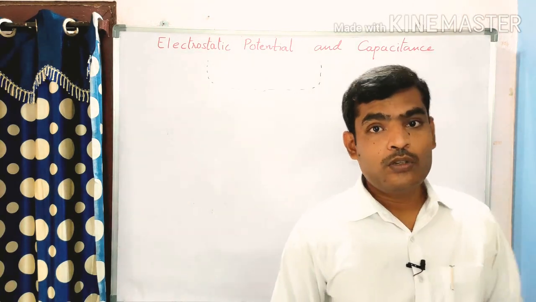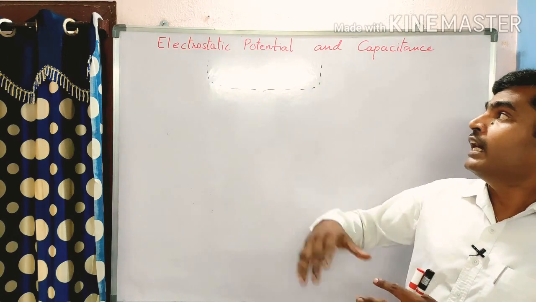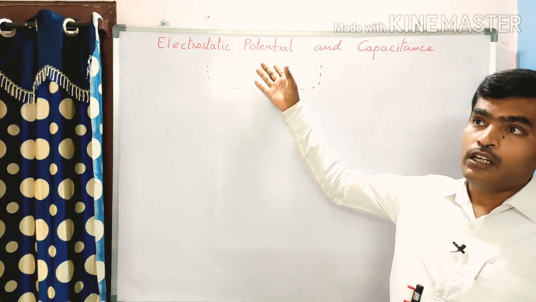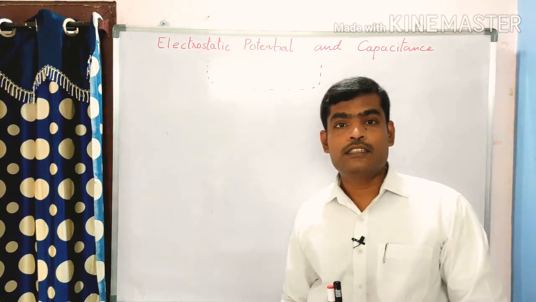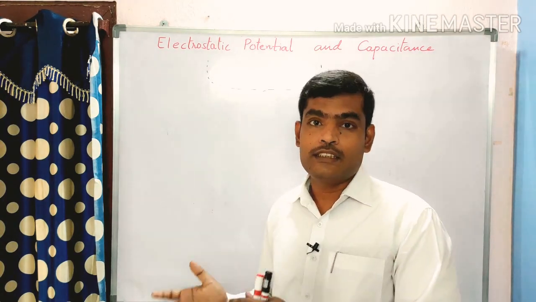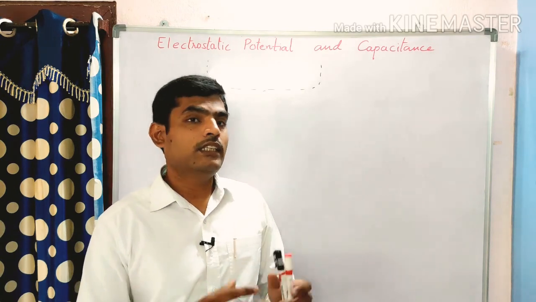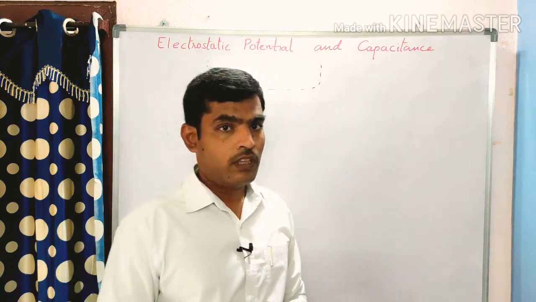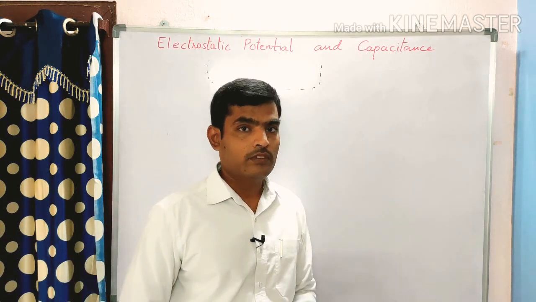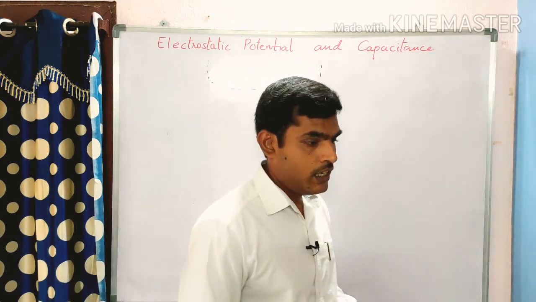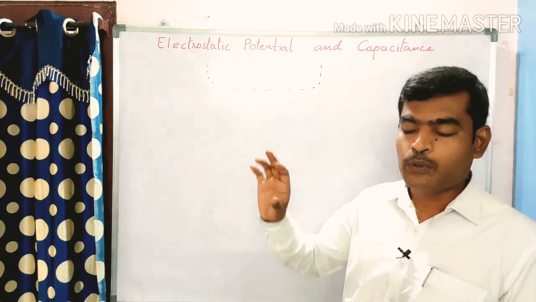Now in this chapter we are going to discuss electrostatic potential, capacitance, and what are capacitors, how to connect the capacitors in series and parallel, what is the role of the capacitor. These all things will be discussed. Let us keep this capacitance aside temporarily. The next video will discuss it. First come to the discussion, what is electrostatic potential.